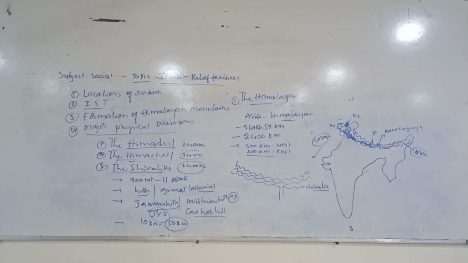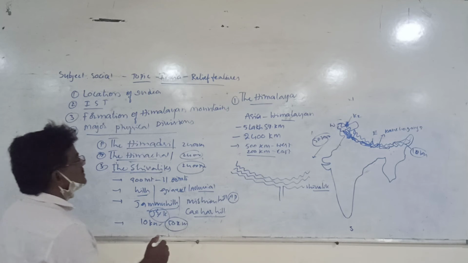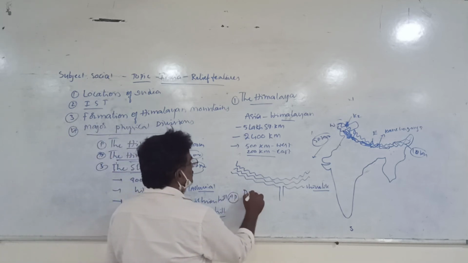Totally covered with low hills, and another important feature is that they are disconnected at a particular place at the river Tista. Here we can find dunes.